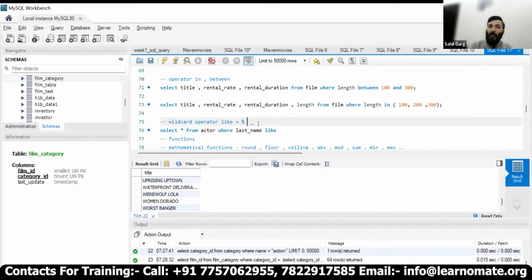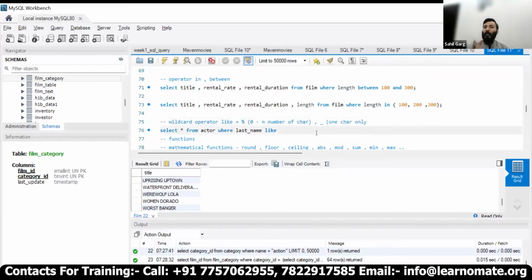Percentage refers to 0 to n number of characters, and underscore refers to one character only.